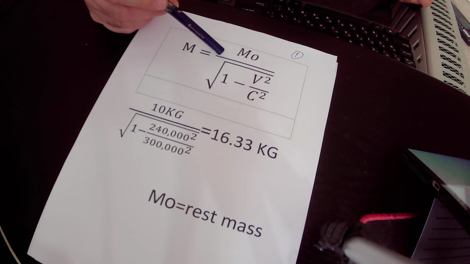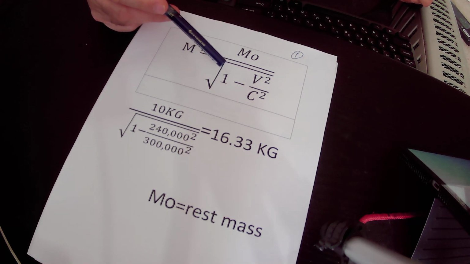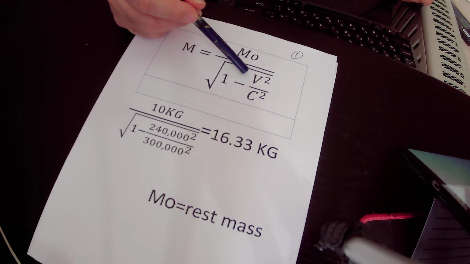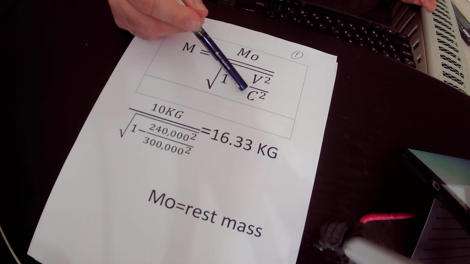So we divide m naught by the root of 1 minus v squared divided by c squared. V is the velocity of the object that travels in space at very high speed, and v squared is the velocity squared, and we divide it by the speed of light squared.